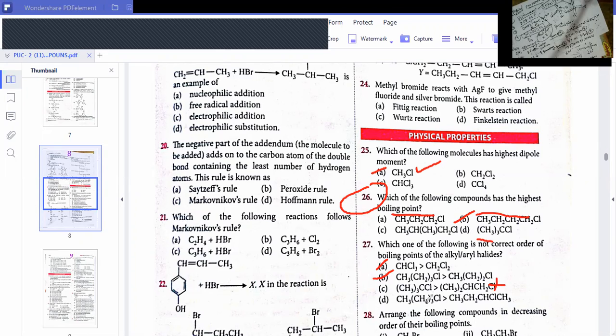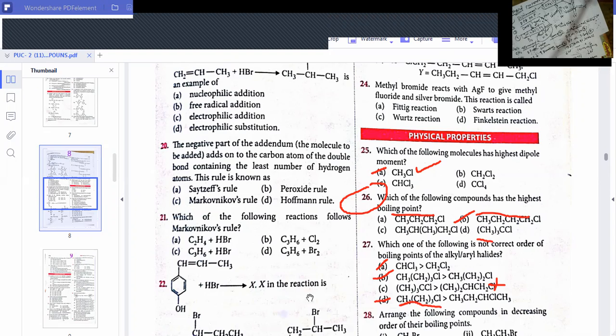So obviously it has more boiling point than the second one, because its chain length is more. Here chain length is more. How many carbons are there in the first? 3 plus 3, 6 carbons. Here, how many? Fewer. The secondary, the primary. So option D is correct. So what is the wrong answer? C is the wrong answer. For the given question, what is the answer? C. Okay? Right. Go for the next question.